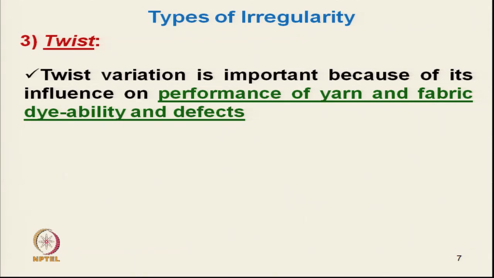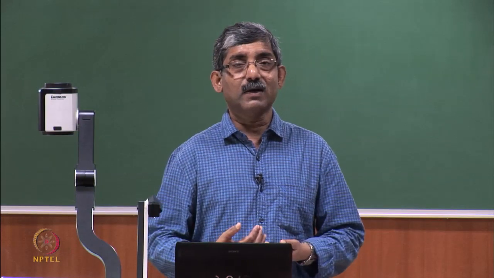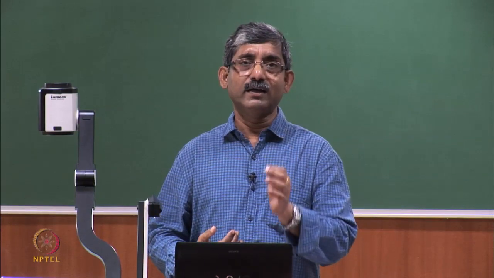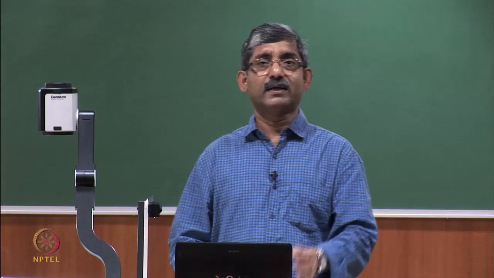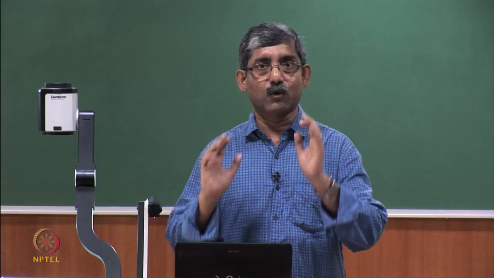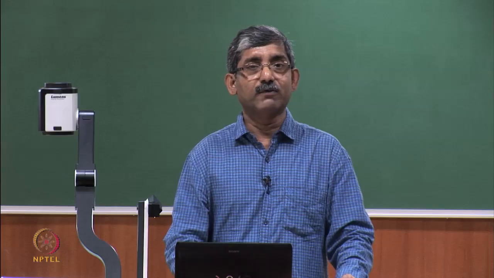Next comes the twist variation. Twist variation is also an important aspect for measurement, but normally measuring twist variation is difficult; we cannot measure at a very fast rate. But if we have any idea about twist variation, it will help us in predicting the quality of the product, like the performance of yarn and fabric.